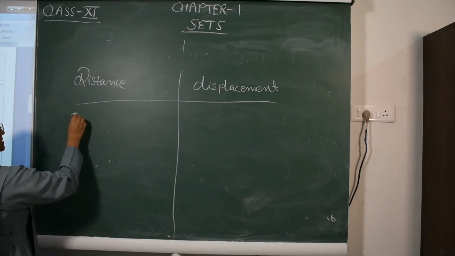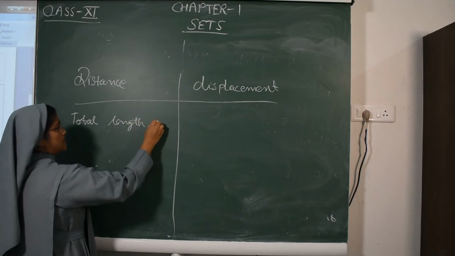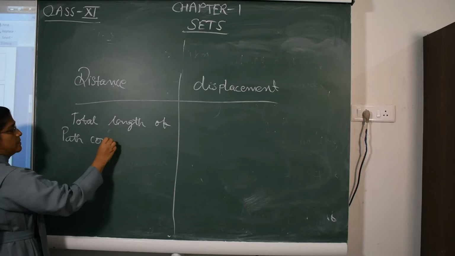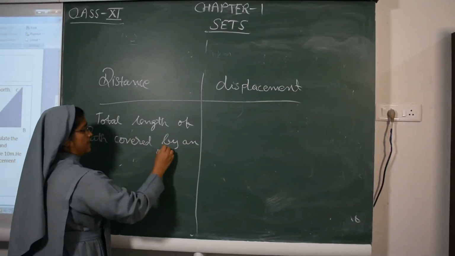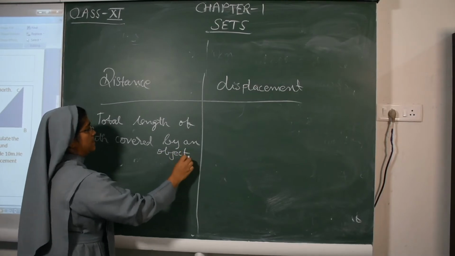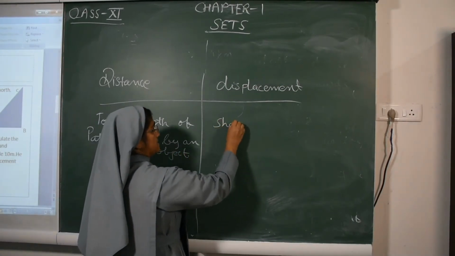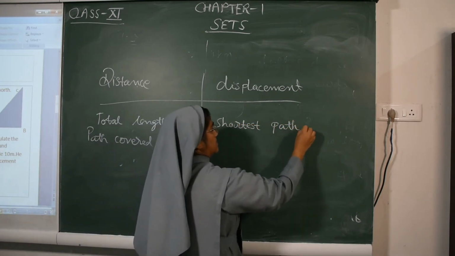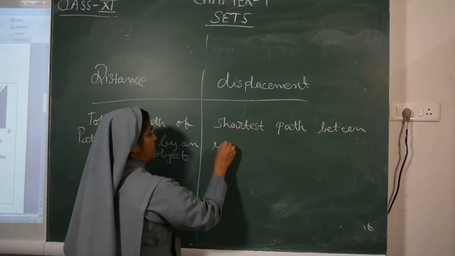What is distance? Total length of path covered by an object. But displacement means shortest distance, shortest path between initial and final point.